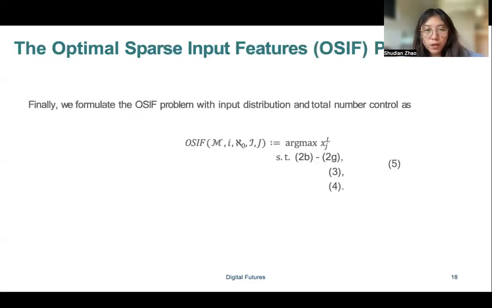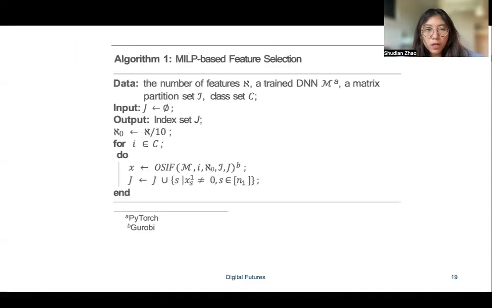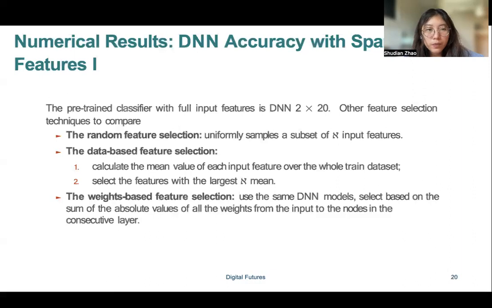Okay, here is the final OSRF model. This is the final algorithm, where we iterate over the 10 classes with a pre-trained neural network.